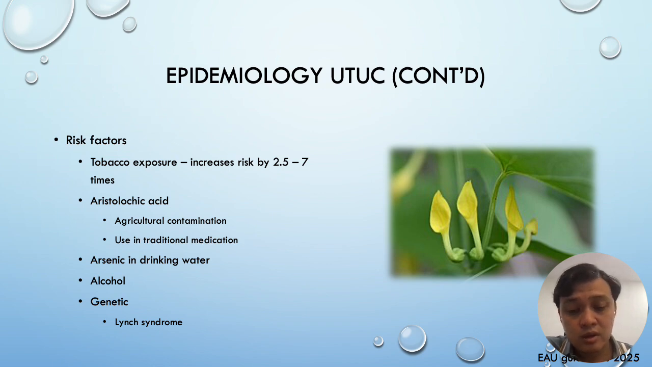And also closer to home, in the Chinese population, it was found it was used in traditional medication, and now has been banned because of its well-known risk of cancer. In Taiwan, arsenic in drinking water was also shown to increase the risk of UTUC, and since they have taken measures to reduce arsenic, the incidence has dropped in Taiwan. Alcohol and genetics are also important components, particularly HNPCC or Lynch syndrome.